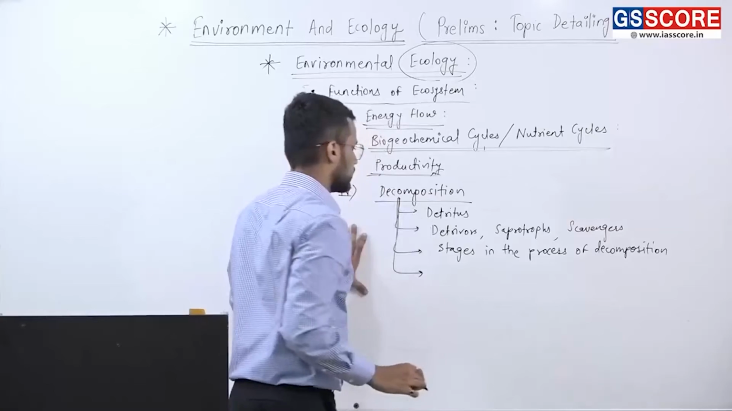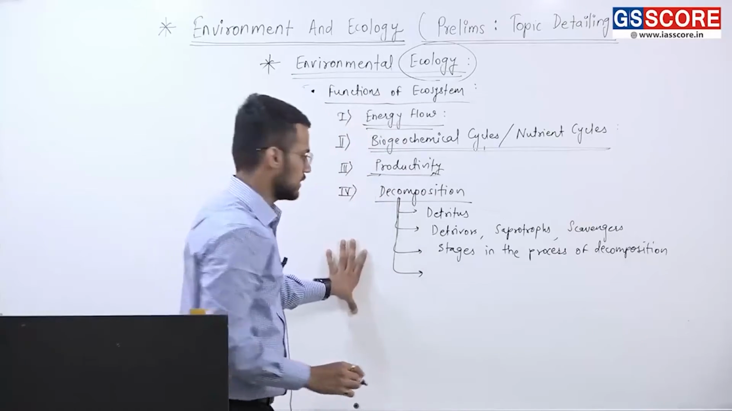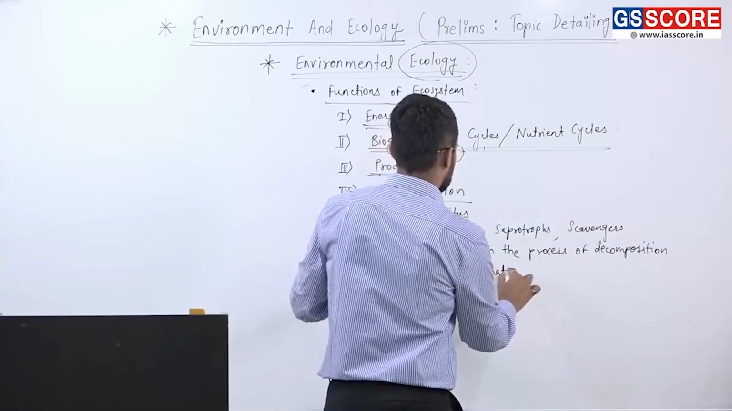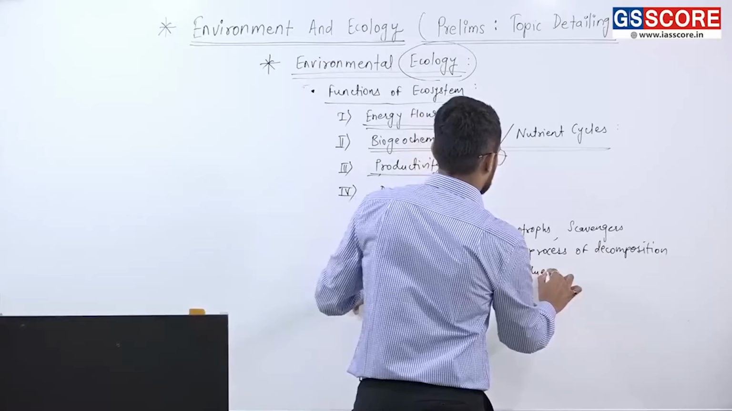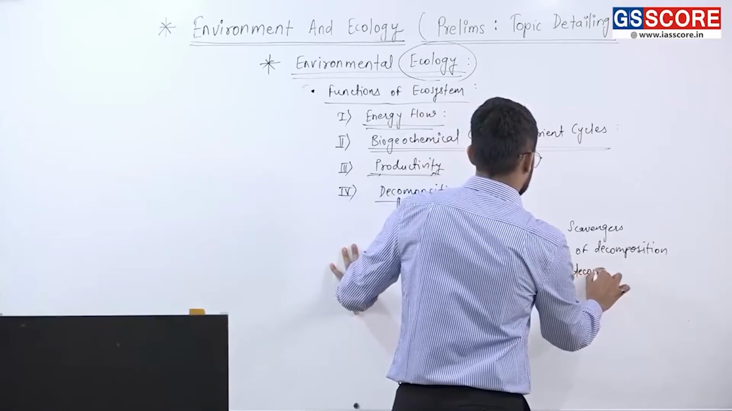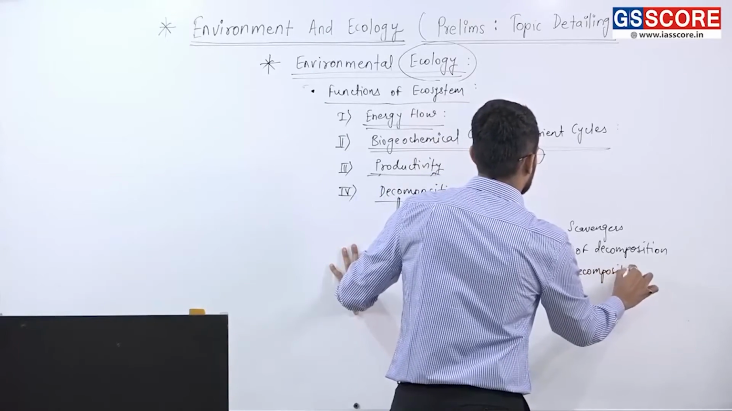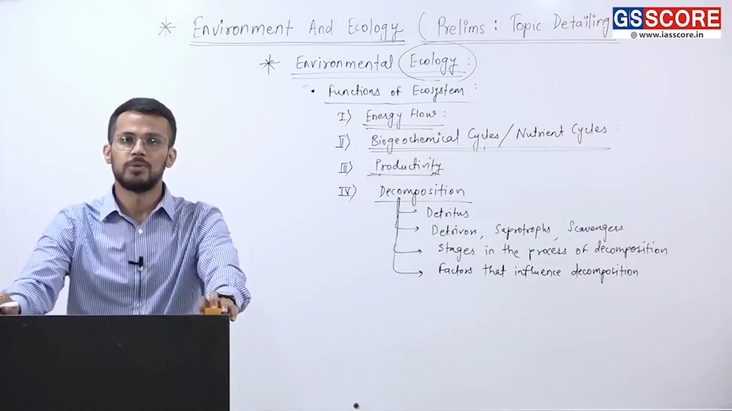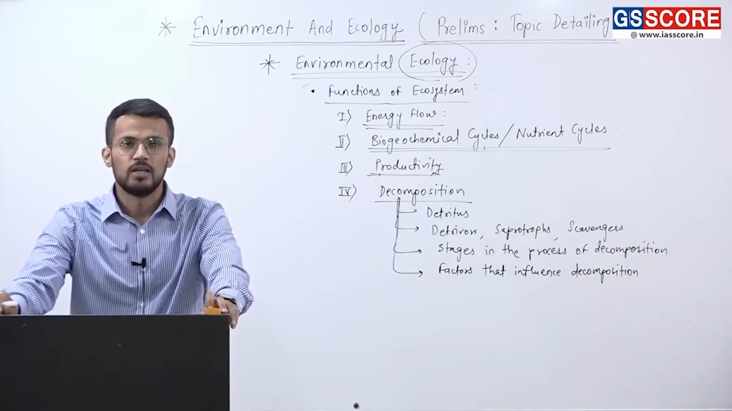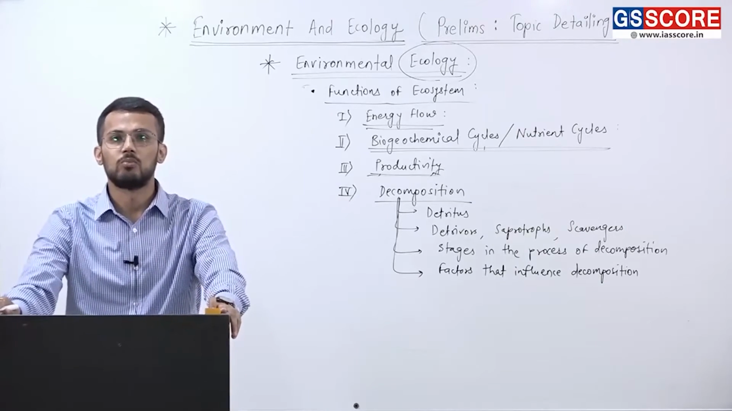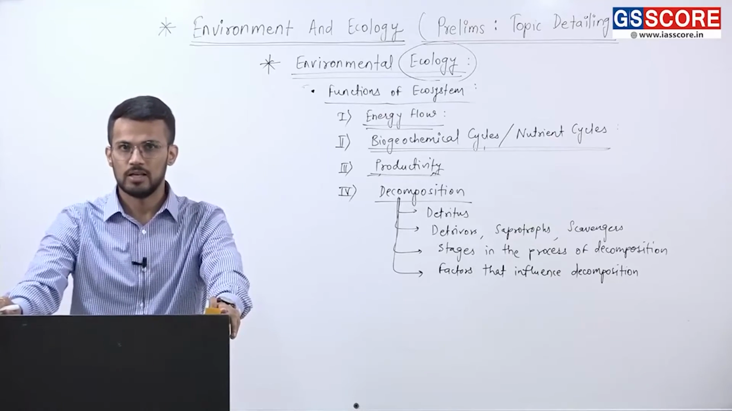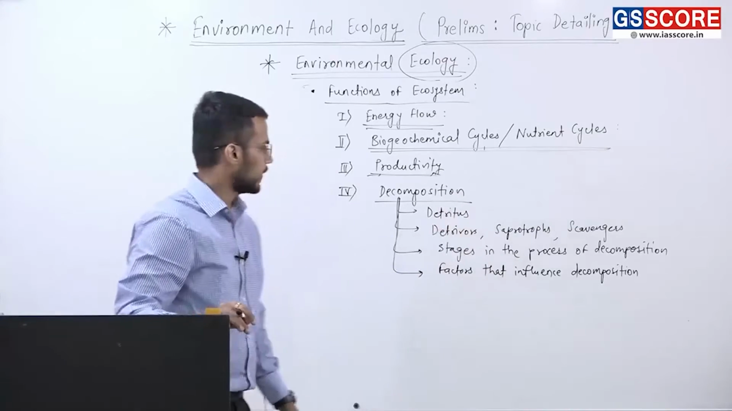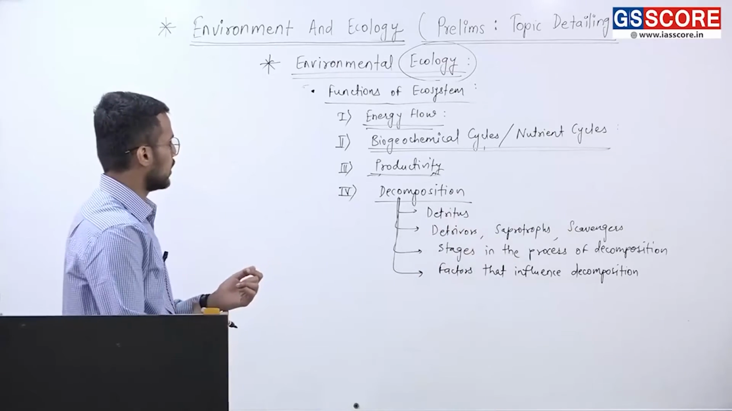And then last topic under decomposition is factors that influence decomposition. Factors that influence the process of decomposition. The process of decomposition depends on climatic conditions. It also depends on the chemical composition of detritus matter, and that is what we should study under the process of decomposition. Fine. So that is the fourth function under